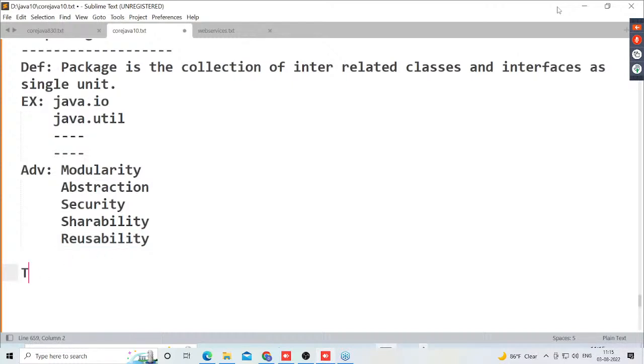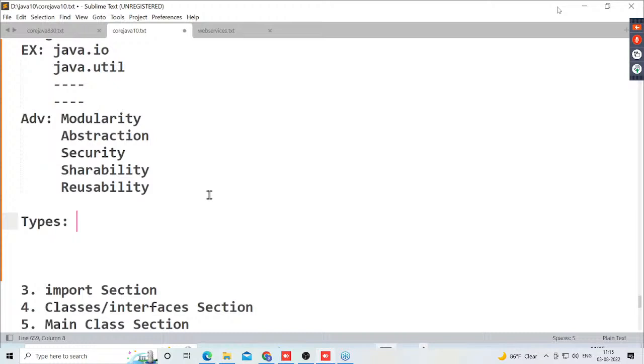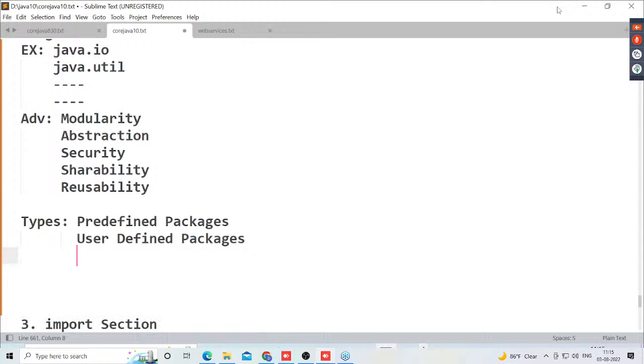Next one is what? Types of packages. There are two types of packages actually. What are the two types of packages? First one is predefined packages and second one is what? User defined packages. Predefined packages and second one is user defined packages. What is this predefined package actually?